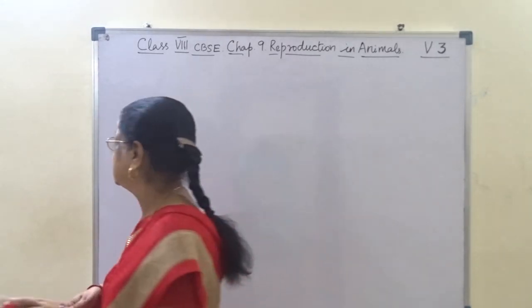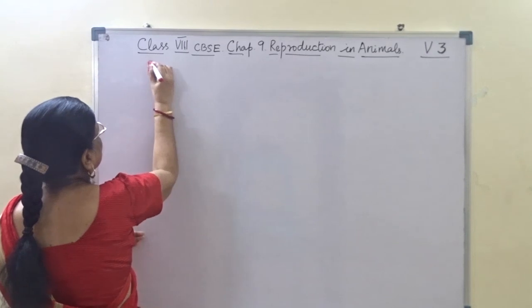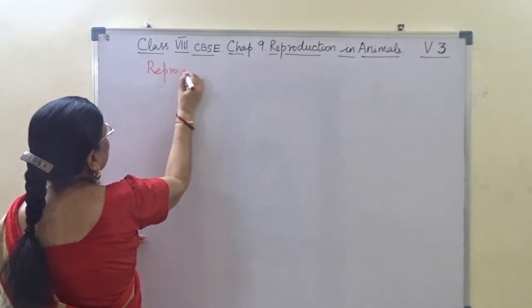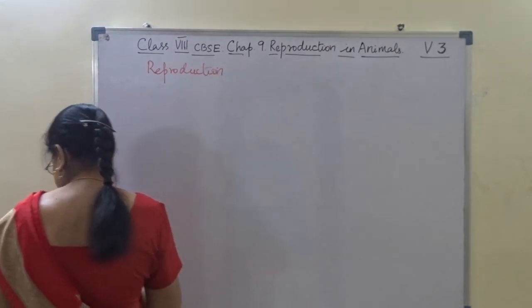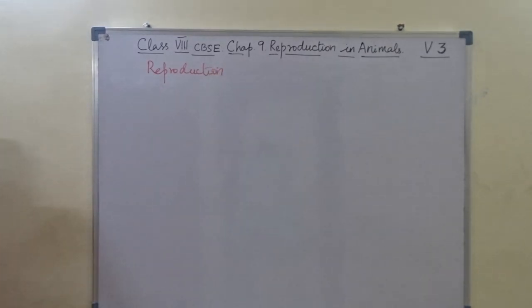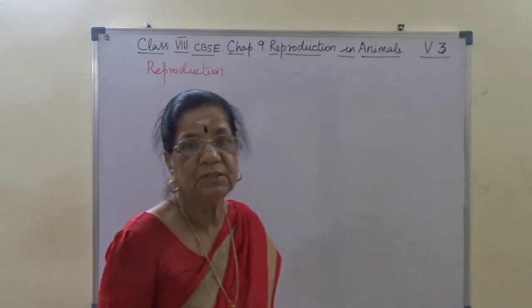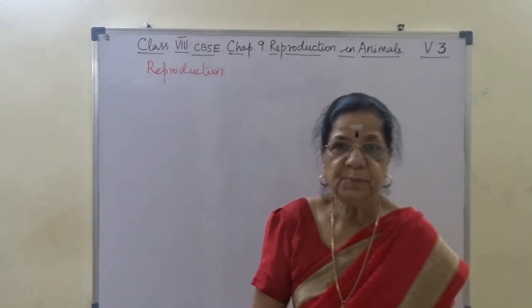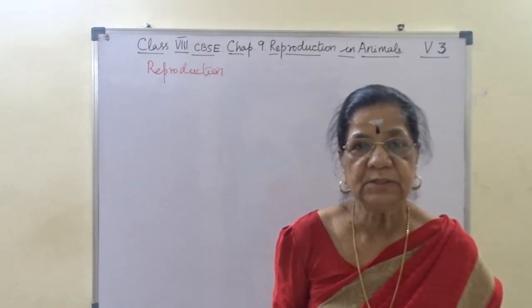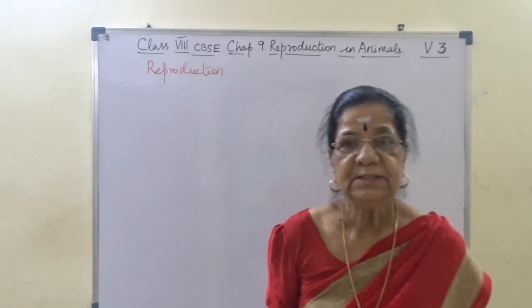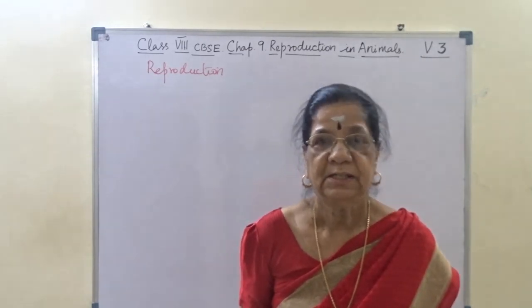Okay. So first, what is reproduction? Reproduction is the continuation of the species. Reproduction is the process of continuation of the species from one generation to the next.